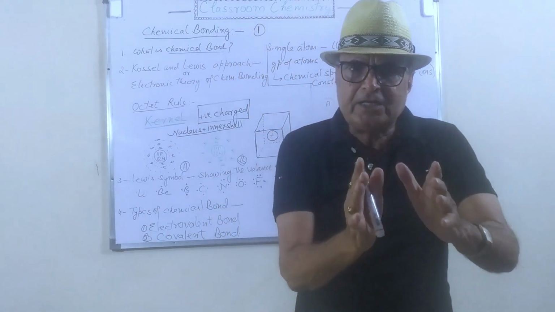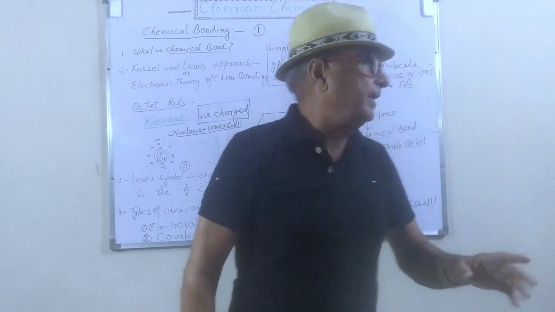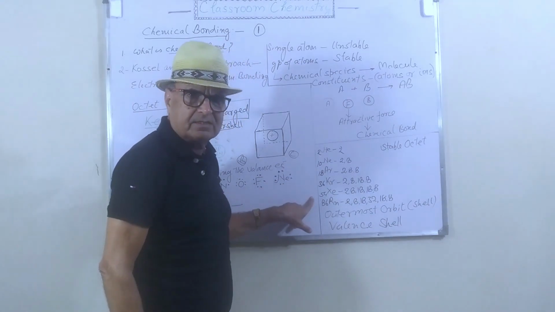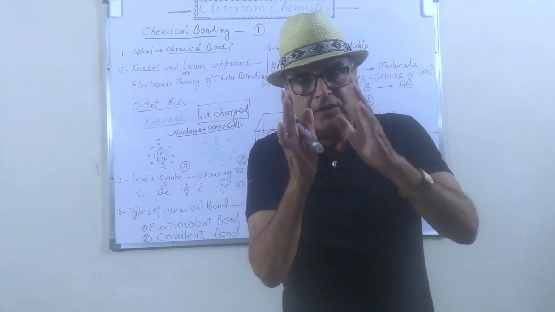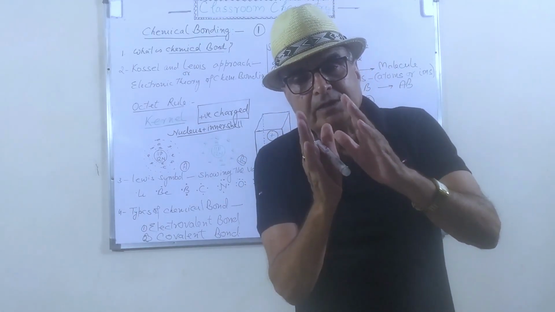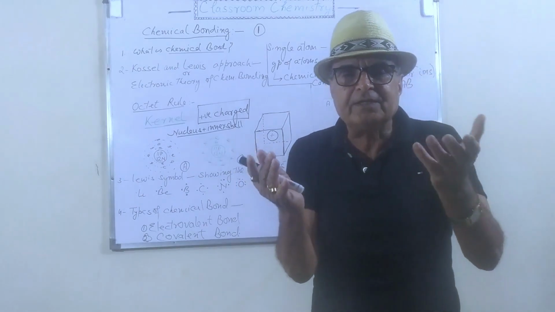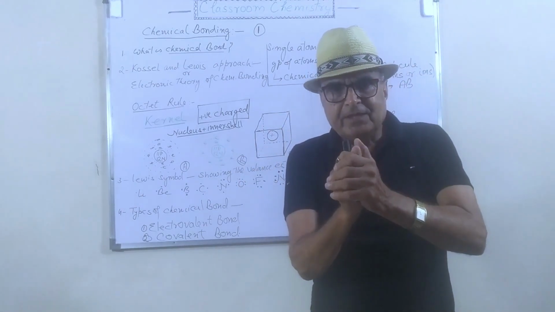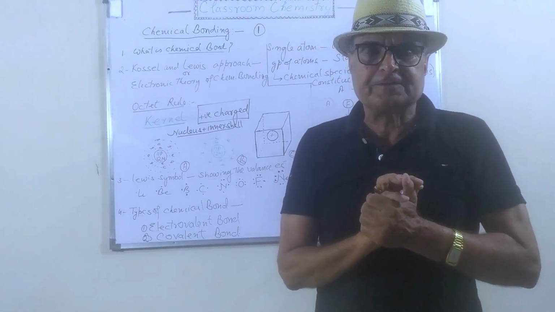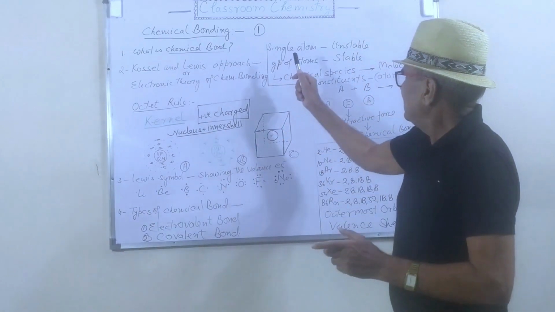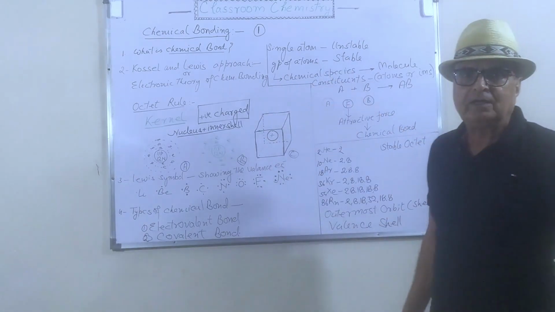The atoms of these elements can be stable independently, so they are called atomic gases. Here again, the atoms tend to make groups. So grouping is present in the atoms. When they form a group, stability is acquired by the atoms. It means a single atom is unstable and a group of atoms is stable.